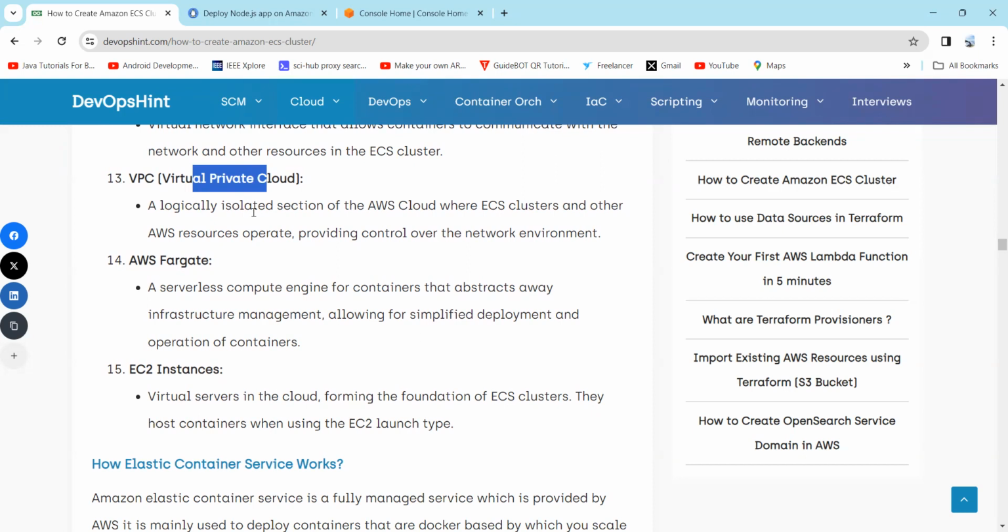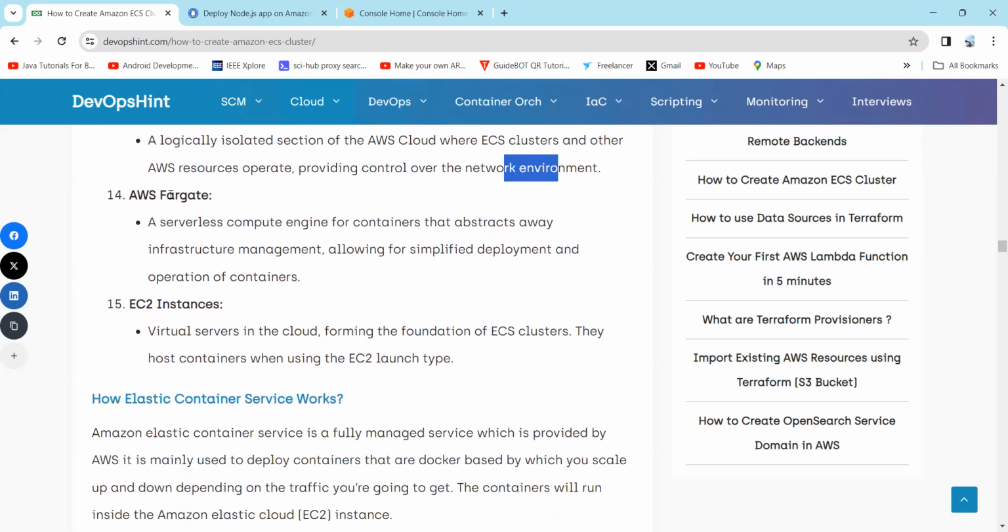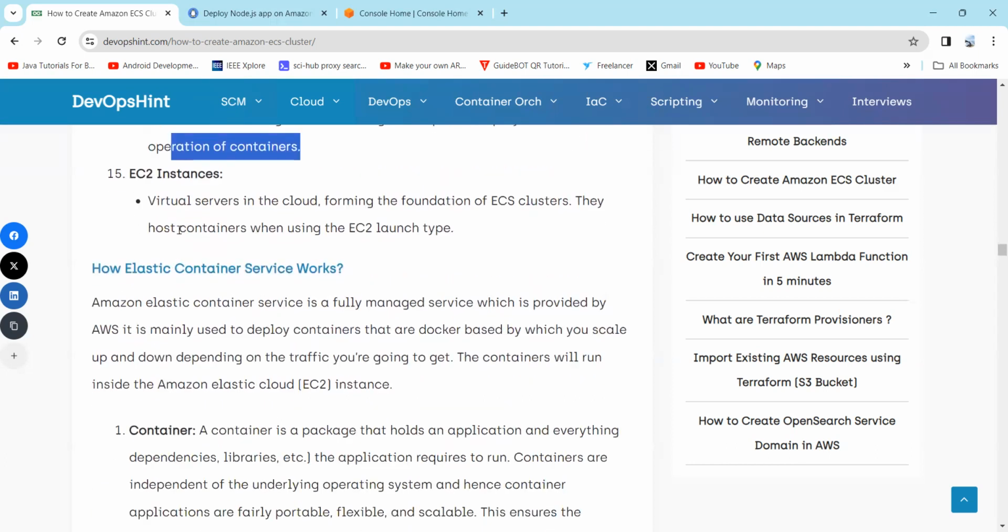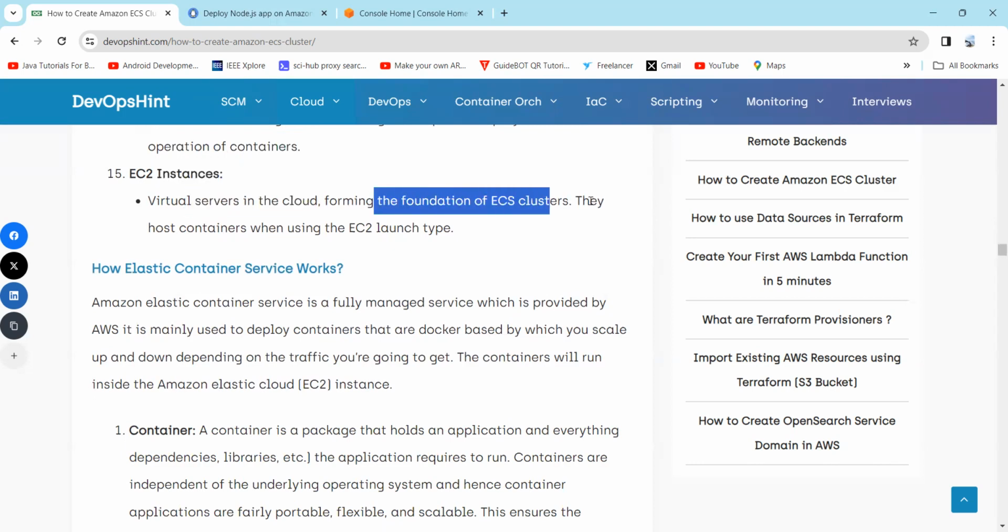Next is VPC: a logically isolated section of the AWS cloud where the ECS cluster and other AWS resources operate, providing control over the network environment. So what is AWS Fargate? A serverless compute engine for containers that abstracts away infrastructure management, allowing for simplified deployment and operation of containers. And the last is the EC2 instance: virtual servers in the cloud forming the foundation of the ECS cluster. They host containers when using the EC2 launch type.